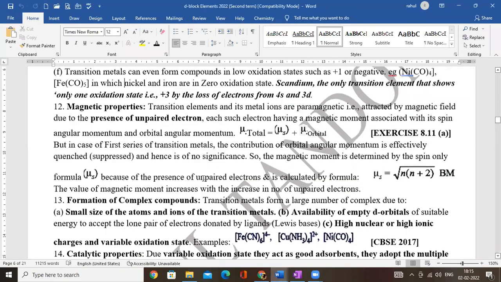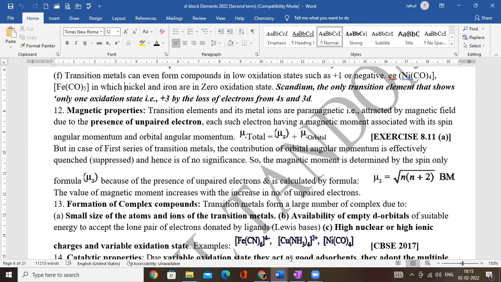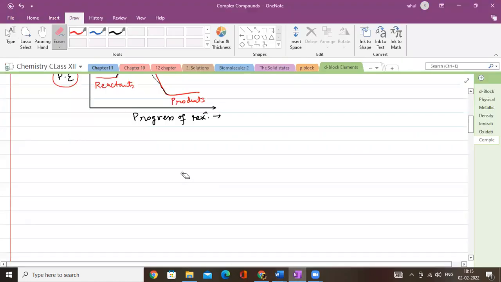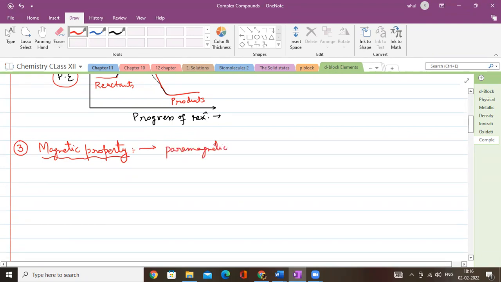There is another property, and it is exactly called the magnetic property. So the third property which I am going to discuss right now is called the magnetic property, right? The question is, why do transition elements have a tendency to show magnetic property? When I'm talking about magnetic property, transition elements are usually paramagnetic. Paramagnetic means they must have unpaired electrons.